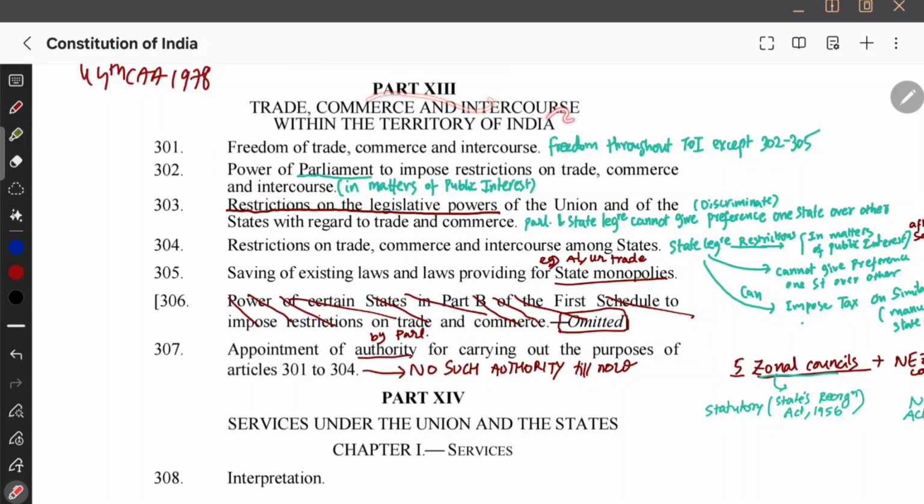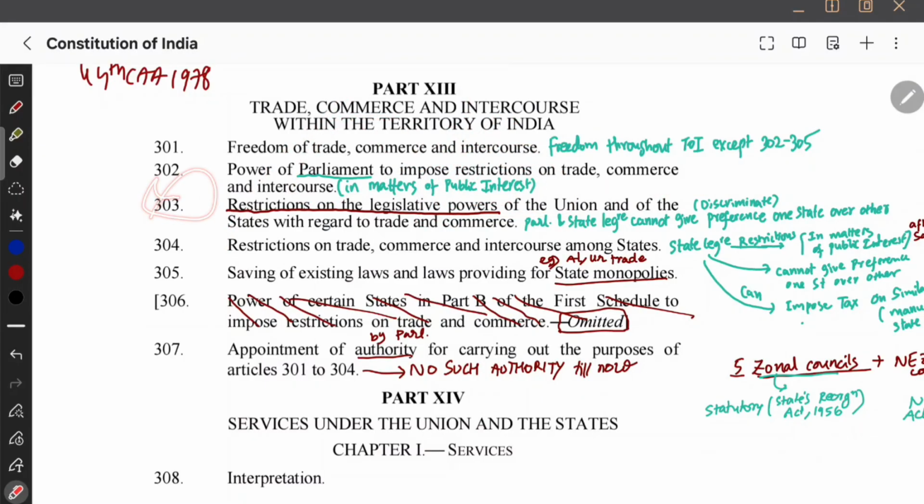Okay, let us see Part 13. Trade, commerce, and intercourse within the territory of India. Freedom of trade, commerce, and intercourse is possible throughout the territory of India except under reasonable restrictions under Articles 302 to 305. Okay, these are the articles. For example, in 302, Parliament can impose restrictions in matters of public interest. So trade can be curbed in matters of public interest, right? That is the power of Parliament to impose restrictions on trade in matters of public interest.